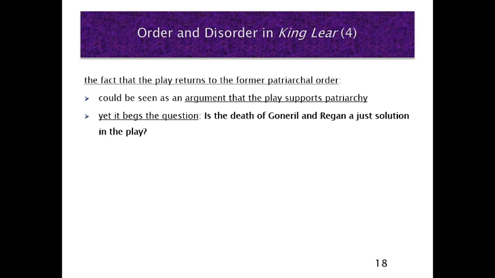The fact, however, that the play returns to the former patriarchal order could also be seen as an argument that the play supports patriarchy. Just think about the question that we had 10 minutes ago. Does the play support patriarchy? The fact that the play returns to the patriarchal order in the end could be used as an argument to say, yes, the play supports patriarchy. Yet this also begs the question, is the death of Goneril and Regan a just solution in the play? It returns to patriarchal order by simply getting rid of all the resistant female characters. Is this a just solution in the play?